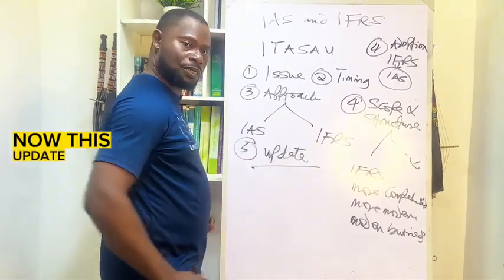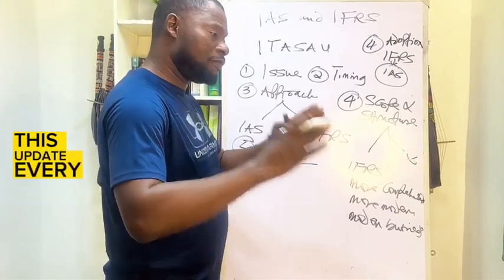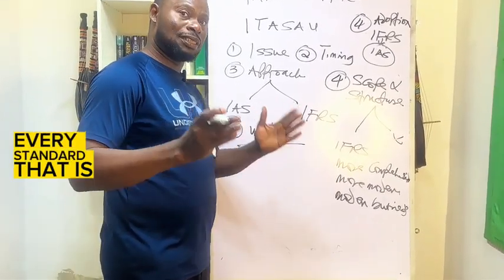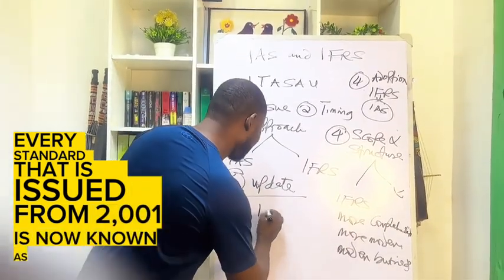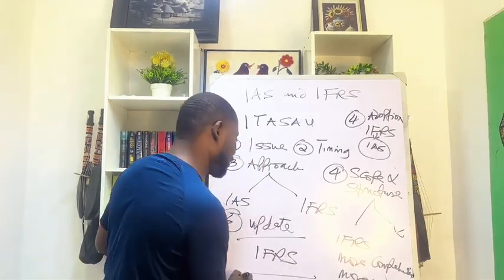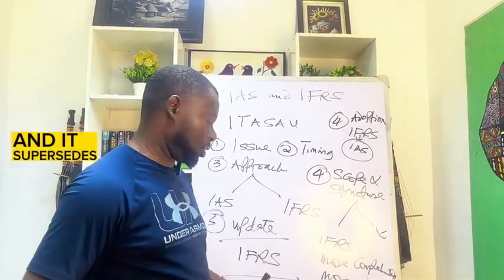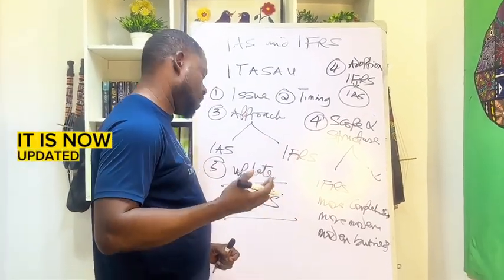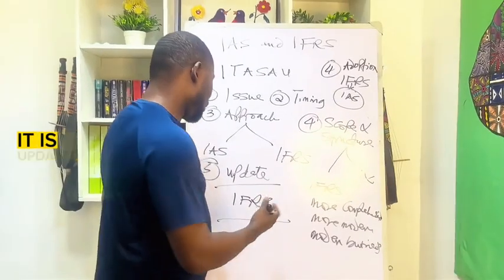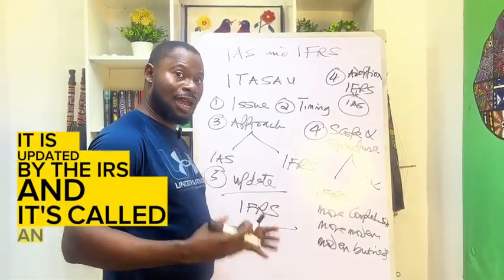Now, this update, every standard that is issued from 2001 is now known as IFRS. And it supersedes from time to time. It is updated by the IFRS, and it's called an IFRS.